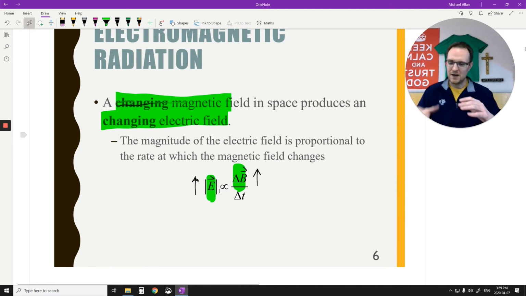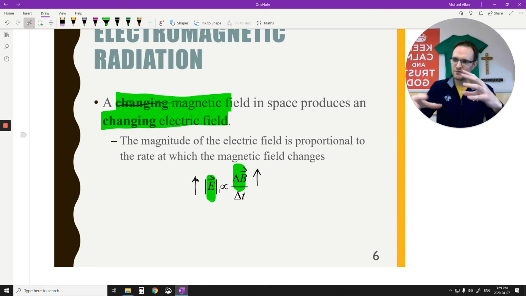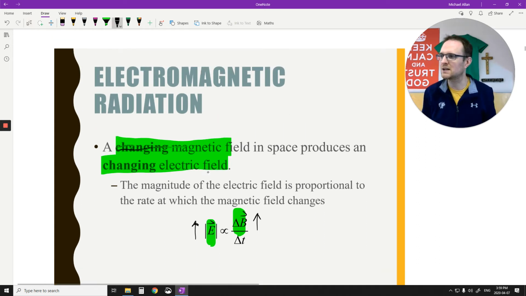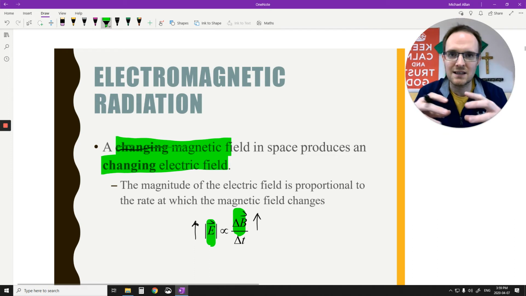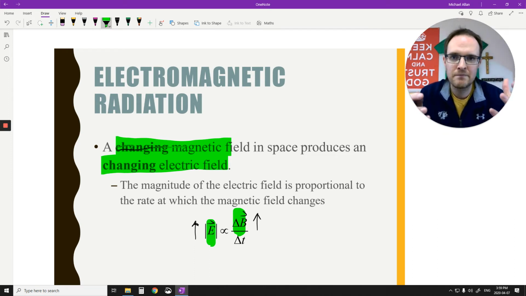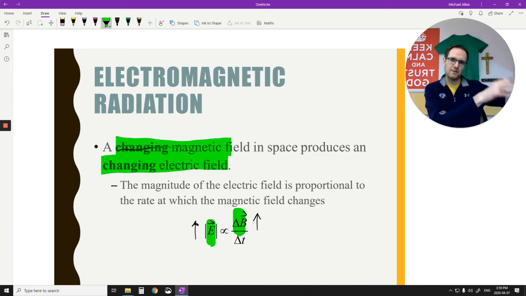By doing so, one field produces the other field, and then it starts propagating outwards. It starts radiating outwards. That's what the radiation part of electromagnetic radiation is all about. Now, this radiation is not the dangerous type of radiation. Sure, X-rays and gamma rays are dangerous because they ionize. That's what they call ionizing radiation.